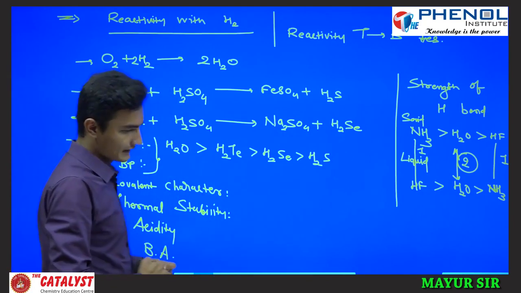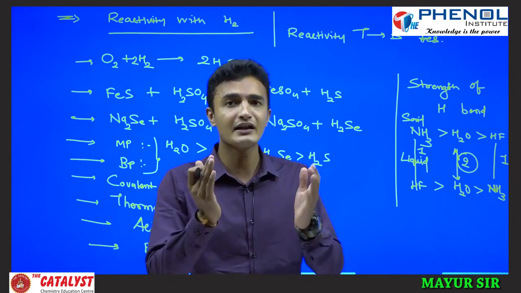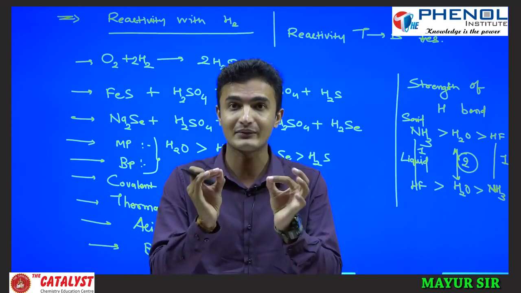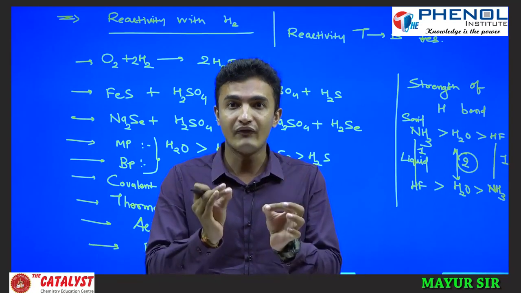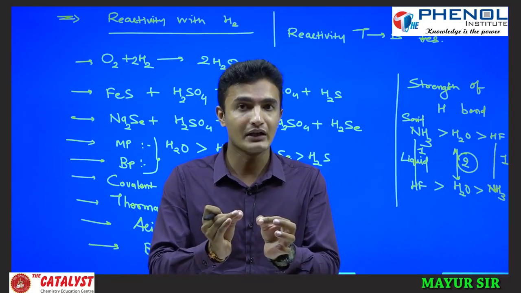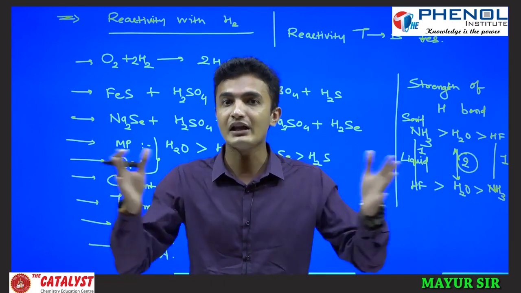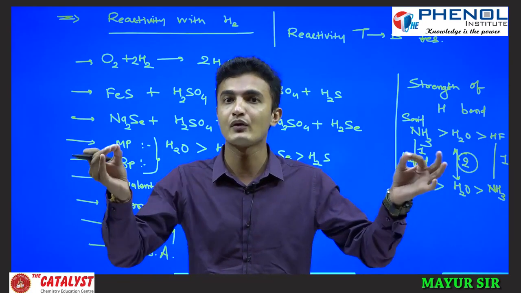Now if you see covalent character, the less the difference between electronegativities, the more the covalent character is. Again I am saying, the less the difference between electronegativities, the more covalent the compound is. If a larger electronegativity difference is there, the compound is ionic.